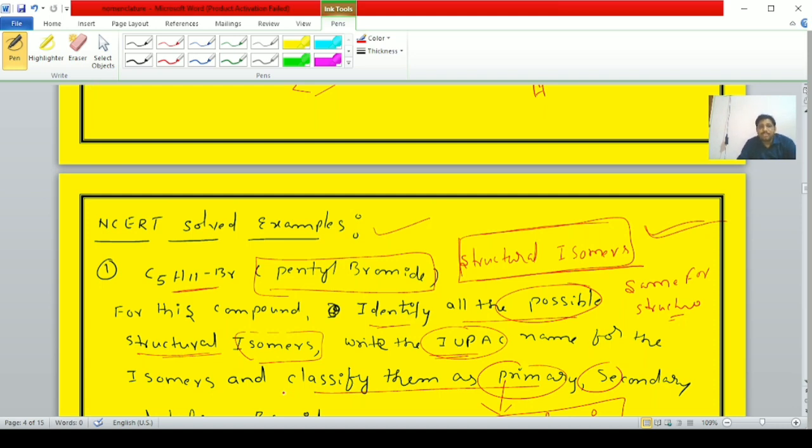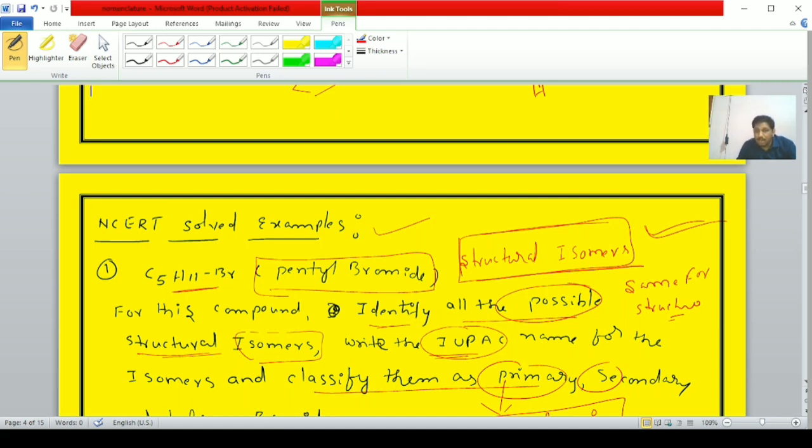First one: C5H11Br, which is known as pentyl bromide. For this compound, identify all the possible structural isomers. One thing. Write the IUPAC names for the isomers. Second thing. And classify them as primary, secondary or tertiary. These three questions you have to answer.